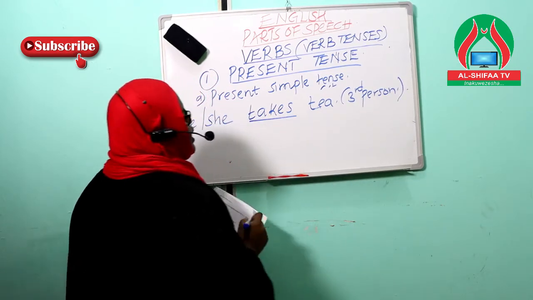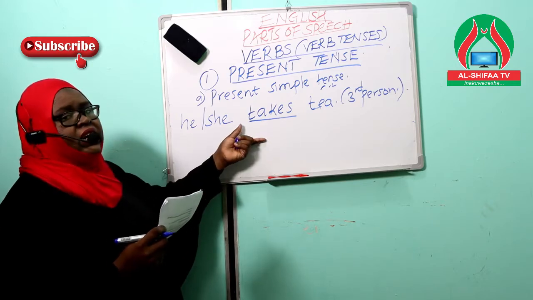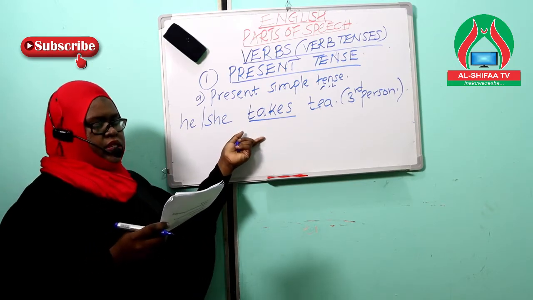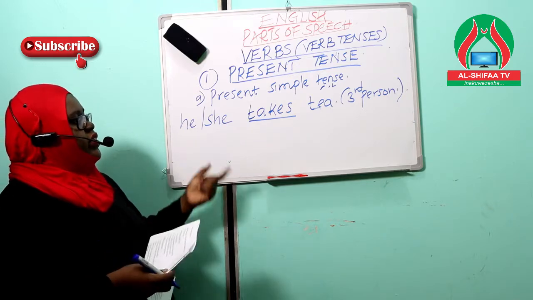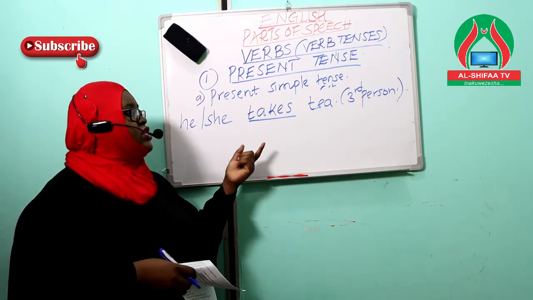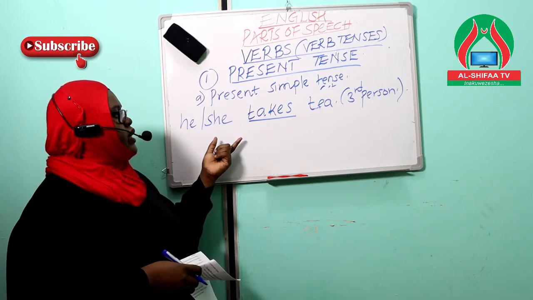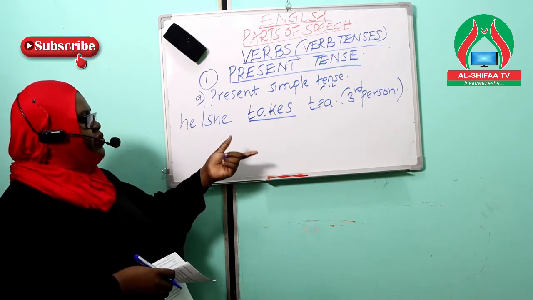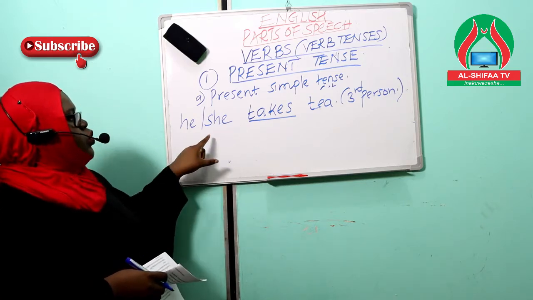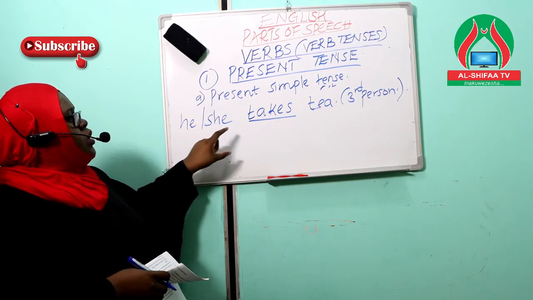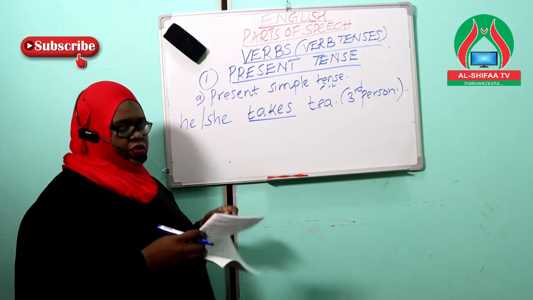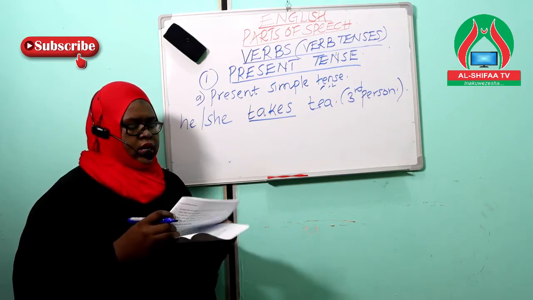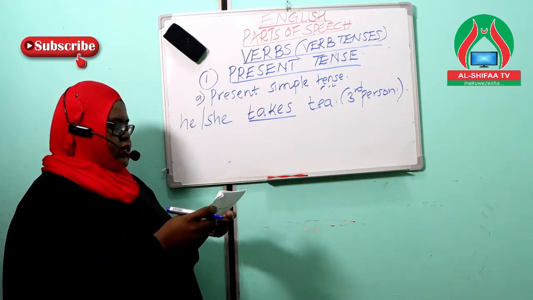So you'll see that our base verb form here has changed. Remember we said in the present tenses, this can be shown either by changing the base verb form or by using another verb or a helping verb. So in this category, the base verb form takes an S at the end when we're talking of a third person in speech or in a sentence.